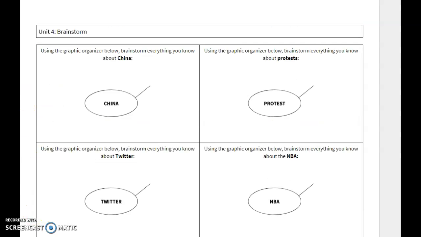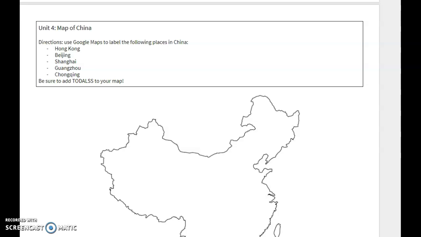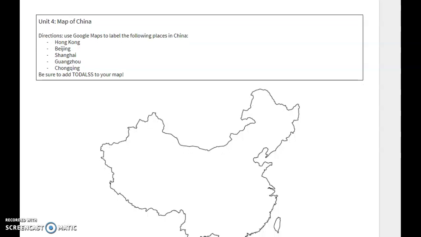From there, you move down to your mapping part, which is page 2. And as you can see from the directions, use Google Maps to label the following places in China. So you label these 5 cities, just put a little dot. Maybe if one is the capital, you could put a little star. And then make sure you add totals to your map, everything but scale. You really can't have the scale, so don't worry about that. But everything else you can include, and then as always, make sure you submit your assignment.